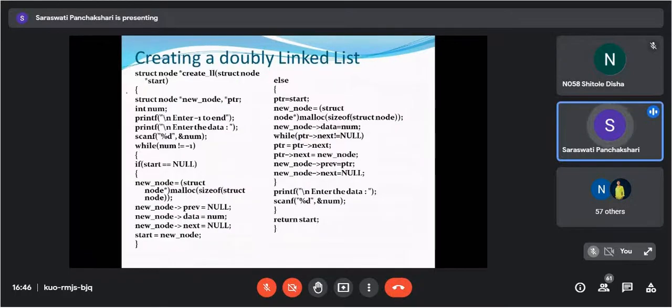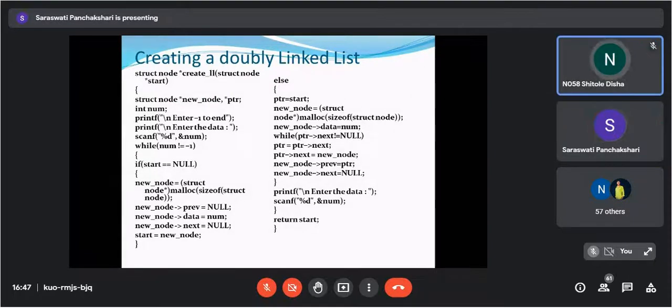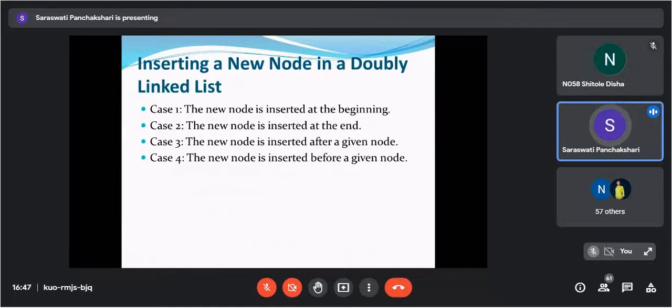So we will see how to create. Have we seen this? I think we have seen this one, no? Linked list. Creating a doubly linked list we have seen. Now inserting a new node in the doubly linked list.